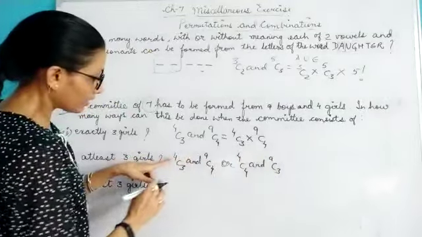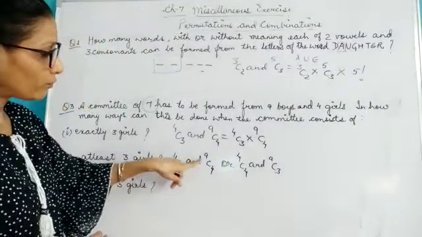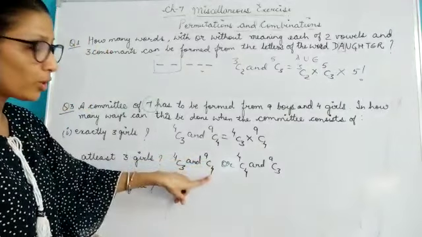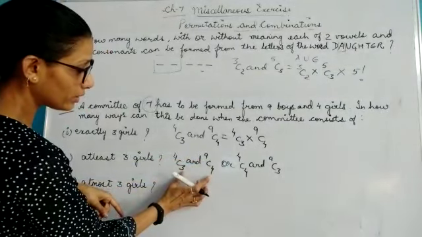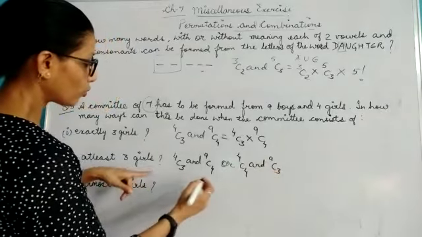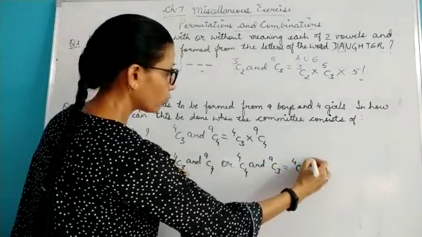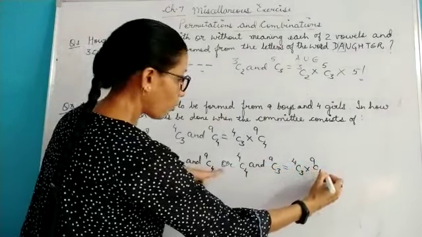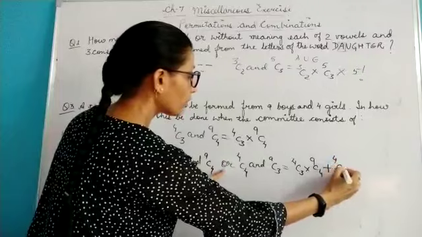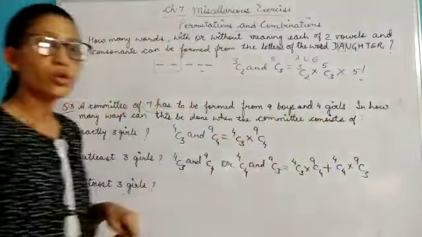That means here out of 4 I have chosen 3 girls, and from here I have taken 4 boys. So total selections done here are 7. Total selections done here are 7. So what can I write here? This can be written as 4C3 into 9C4, plus 4C4 into 9C3. You can solve it further.